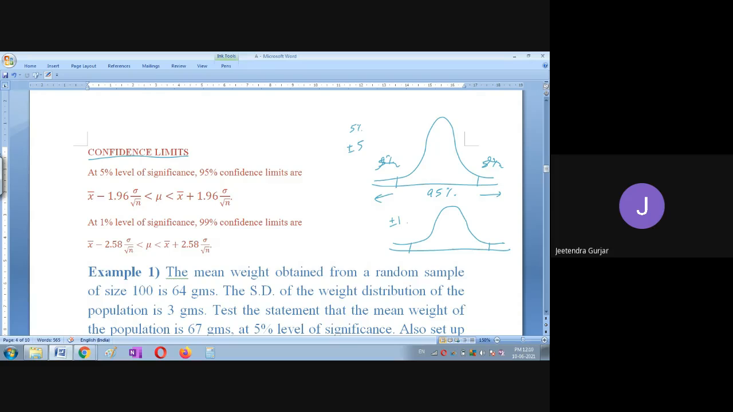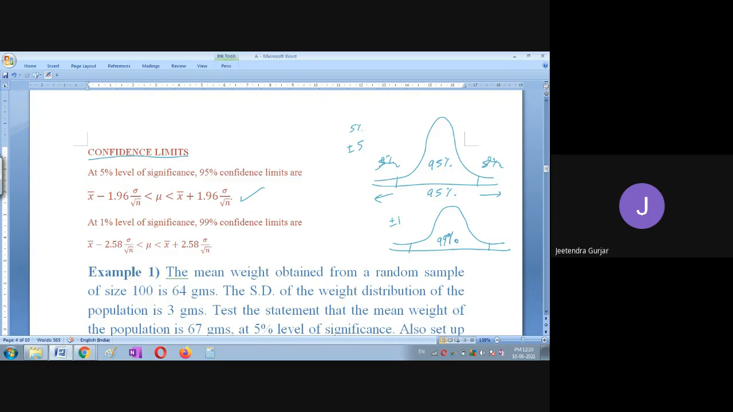1% you will remove it from this 100%, so that if you remove the error, you will get the 99% confidence limit. And to find this 99% confidence limit or 95% confidence limit, we will be using this formula, that is x bar minus 1.96 into sigma divided by root n is less than mu is less than x bar plus 1.96 sigma upon root n.